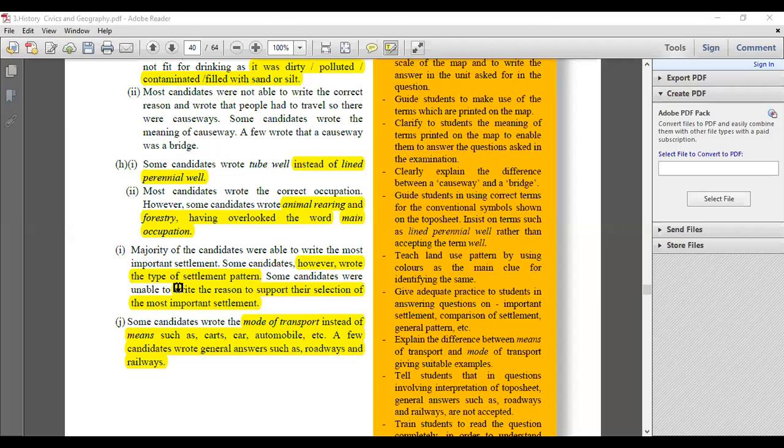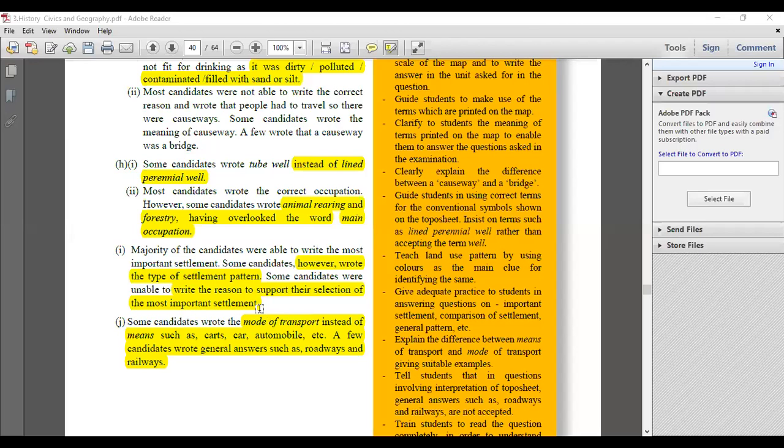See children, when I talk about the topographic map, it is just about visualizing, understanding and interpreting the map. If you've done that, you will not face any problem as such, right? Again, the majority of the candidates were able to write the most important sediments. That was not a problem, the type of sediment pattern. Although the reason to support the selection of the most important sediment was also to be mentioned. If you don't write that, your marks will be deducted.